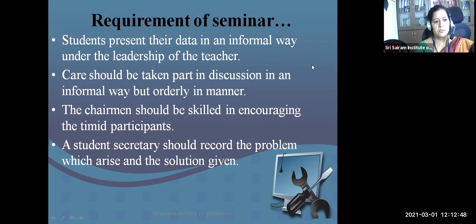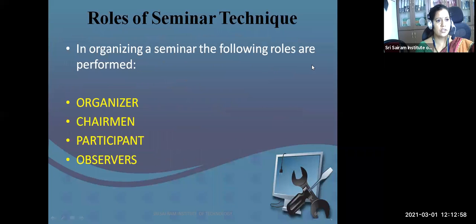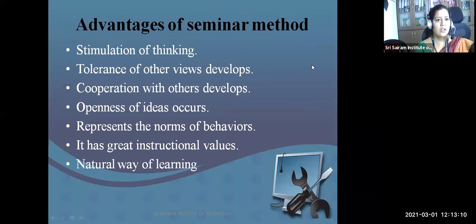Informal way under the leadership of the teacher. The chairman, of course, whoever is taking the seminar, should be skilled in the particular topic. A student secretary should record the problems which arise and the solutions given. Role of the seminar: the following roles are there in the seminar: organizer, chairman, participant, and observers.